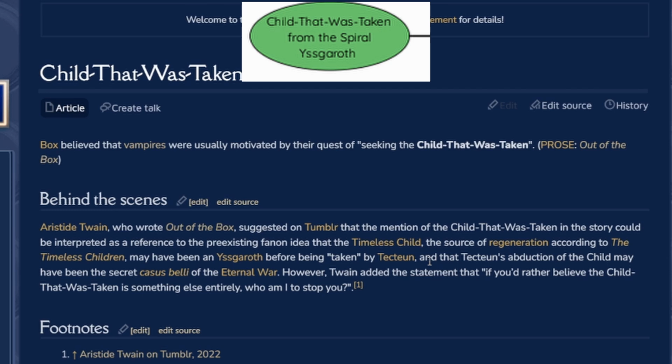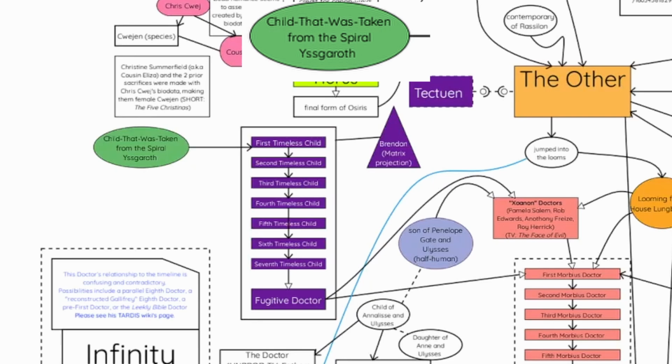Yeah. And because of that, you could say that I guess the Doctor is also a great vampire, because that leads into the Timeless Child. Mm, I guess that fulfills the hybrid prophecy in a different way. Pretty much. So obviously, this is explained by the show, so I won't cover this as much. But obviously, Tecteun did experiments with the Timeless Child, made them regenerate over and over again, and eventually tested it on themself. Yeah. So that until they could get regeneration.